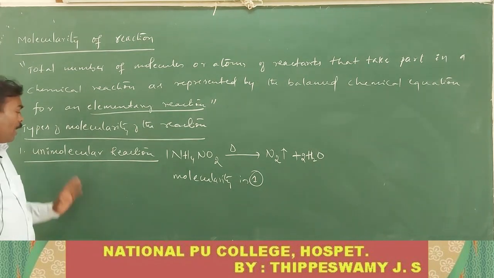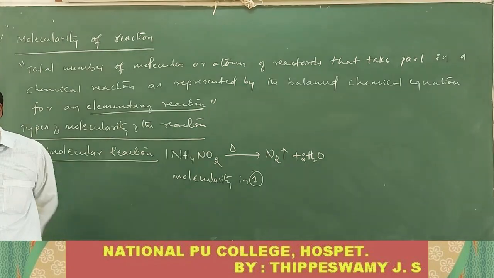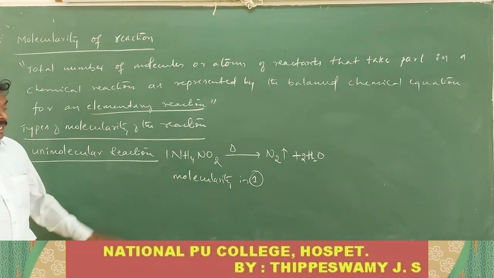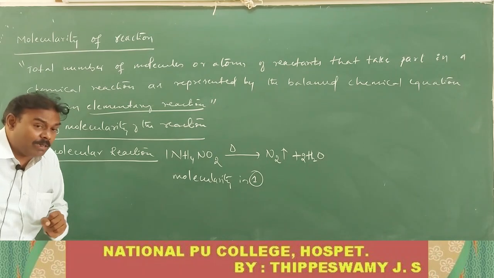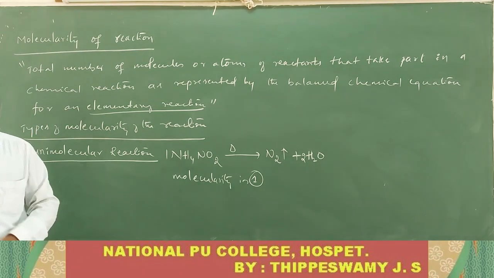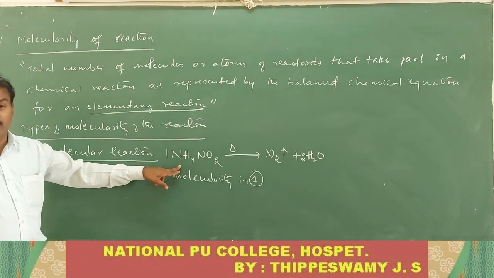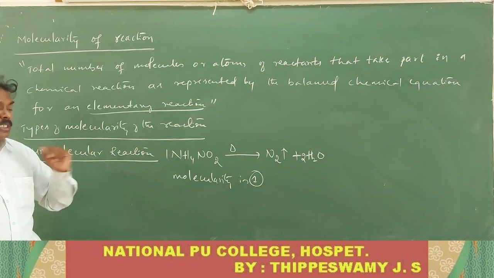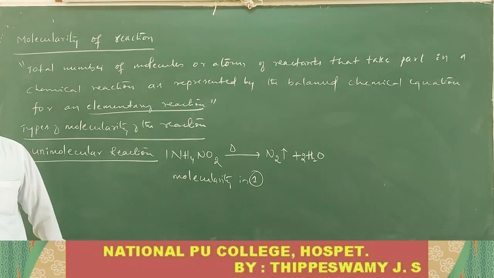Following all of you? What is called a unimolecular reaction? The reaction is said to be unimolecular if only one reacting molecule takes part in the chemical reaction as represented by the balanced chemical equation.